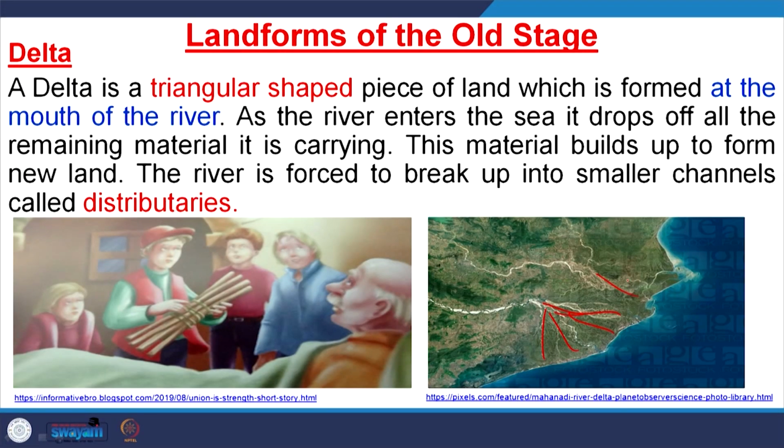And the deltas, it is the most promising feature in the old stage. There are many deltas on the east coast of India as compared to the west coast, because of the interaction between the river as well as the marine system.